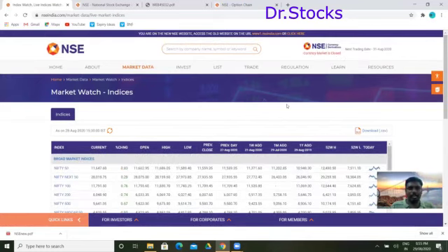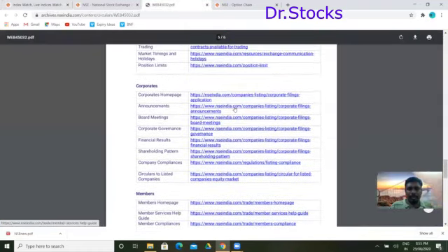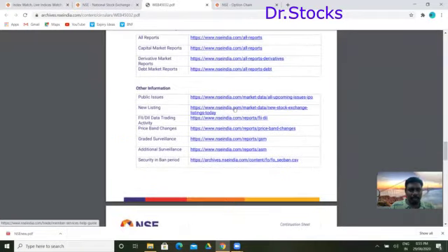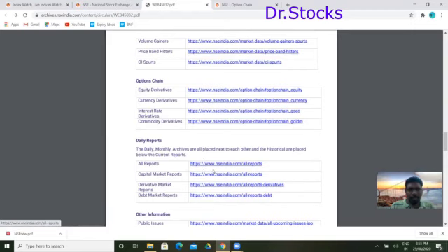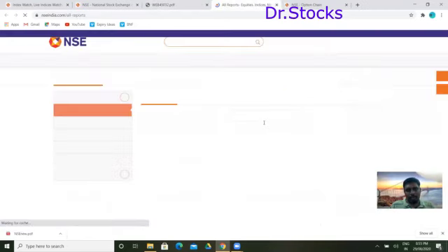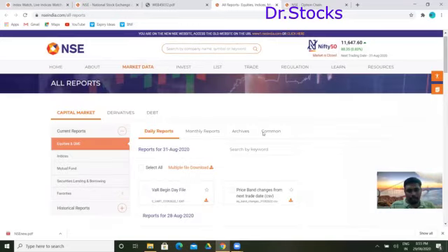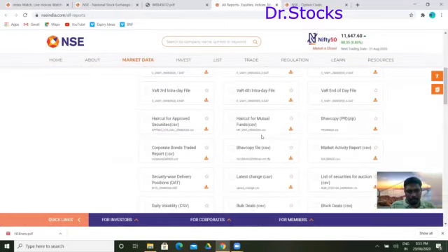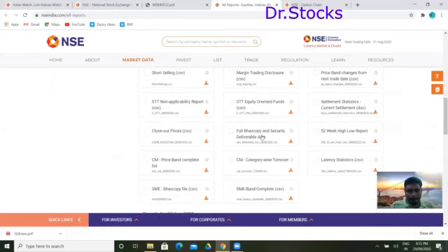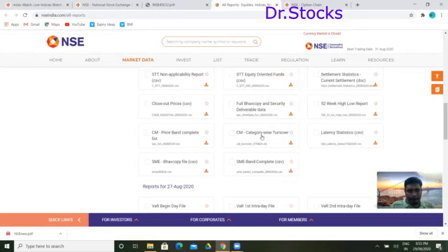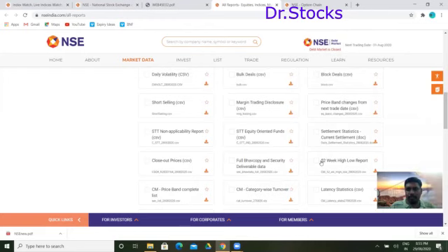So all the other things are all given in this PDF. If you want to have anything particularly like bhav copy, everything, so go for daily reports. So you'll be having all the things of reports here. So bhav copy, all of the things here, bhav copy, daily volatility. So all of these are the reports you'll be having, 52-week low report or everything.